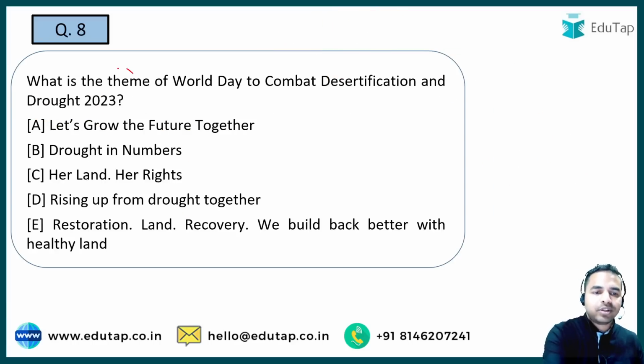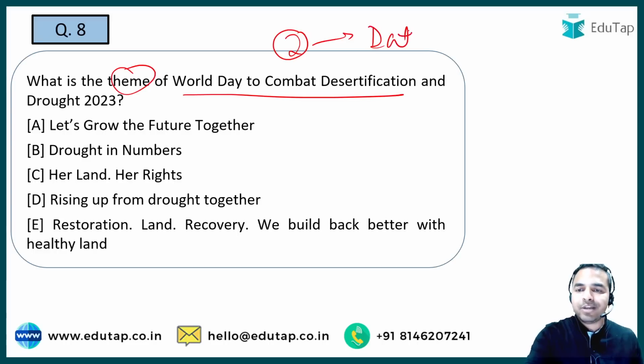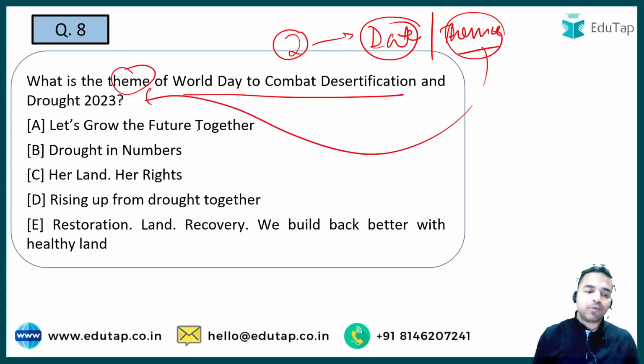The next question is on the theme of the World Day to Combat Desertification and Drought 2023. So guys, whenever there is an important day in the news, you have to remember two important things. What are they? First one is the date on which the day is being celebrated, and the next important thing is the theme. So जब हम बात करते हैं theme की, the question is basically on the theme. So what exactly was the theme for this particular day?